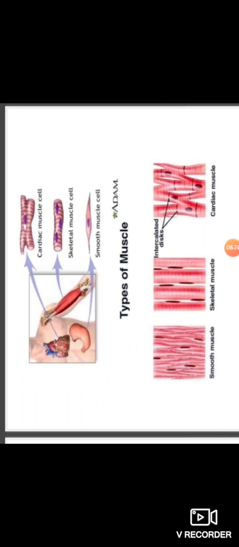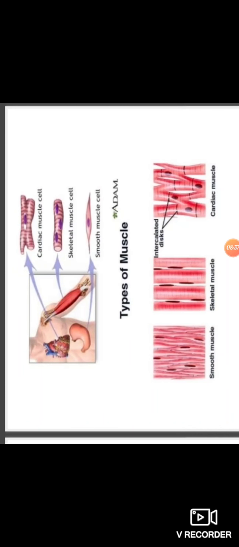Here there are three types of muscular tissue: striated muscles, unstriated muscles or smooth muscles, and cardiac muscles. Striated muscles are voluntary muscles having light and dark striations.